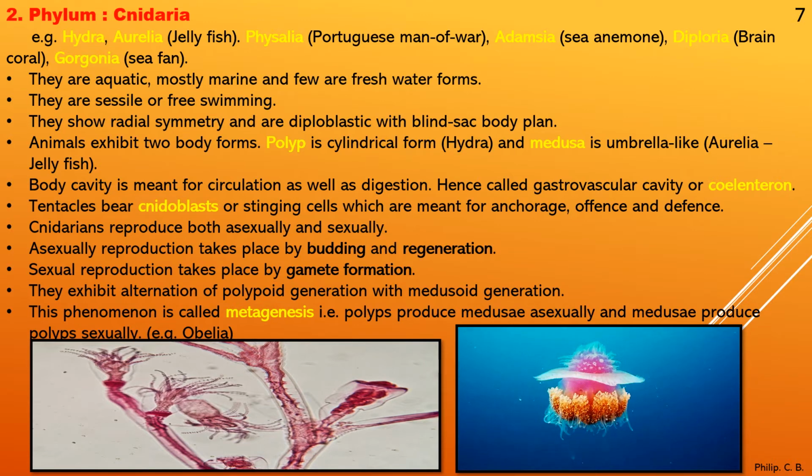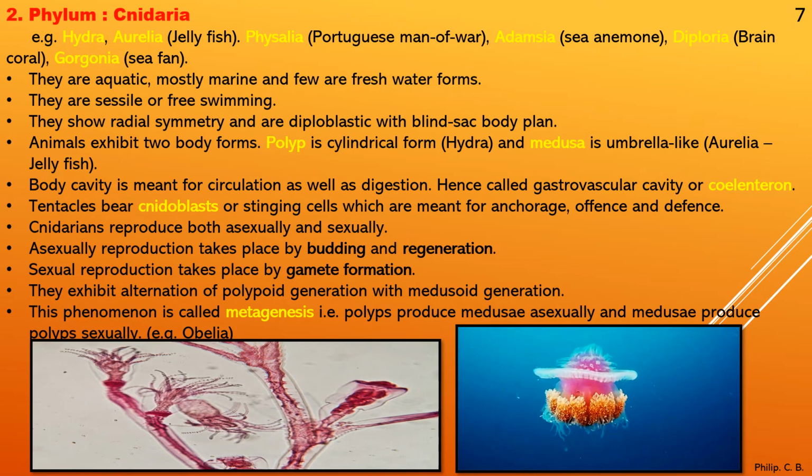Next, tentacles bear cnidoblasts or stinging cells, which are meant for anchorage, offense and defense. So they have special cells, as I told in the previous phylum also. So remember these specific terms, cnidoblast or stinging cells, which help to anchor, that is for support, offense to attack, or defense to defend against any predators.